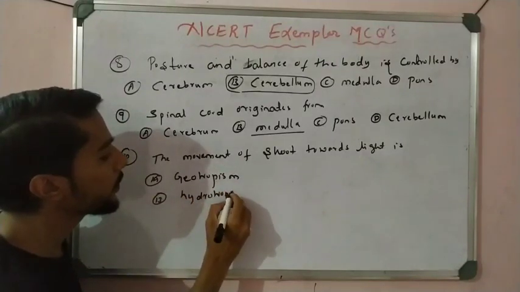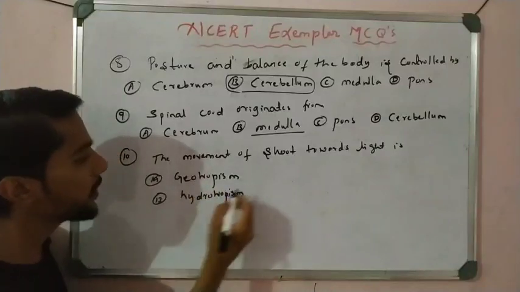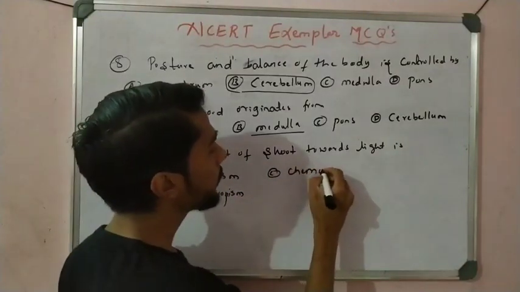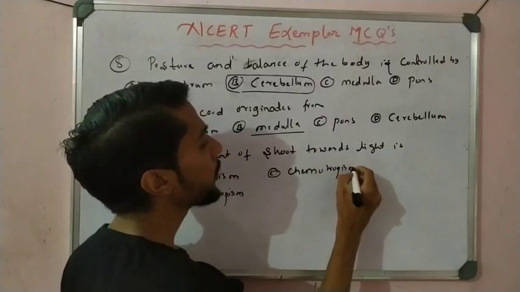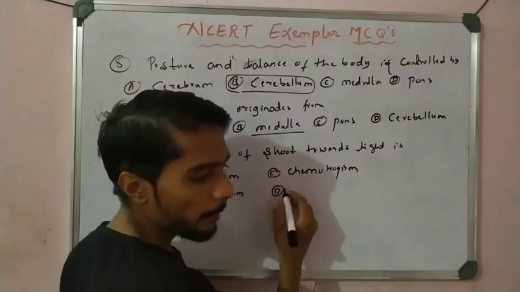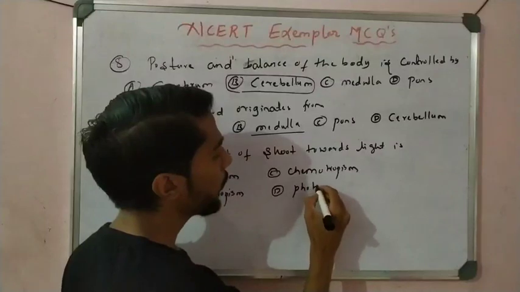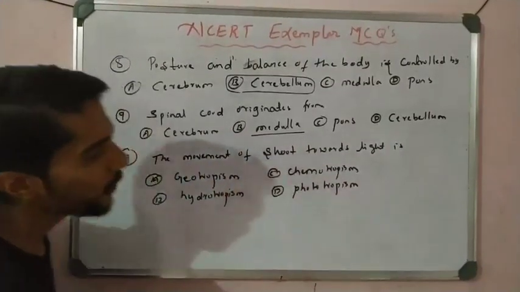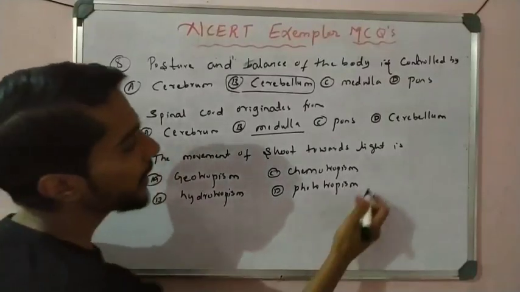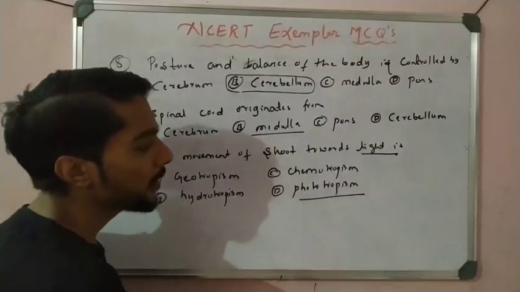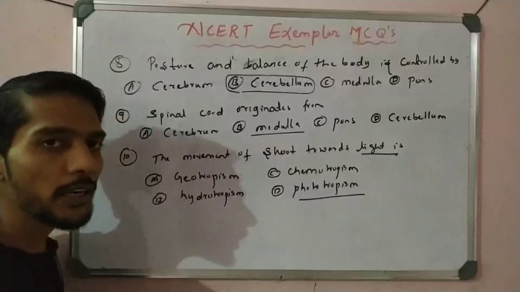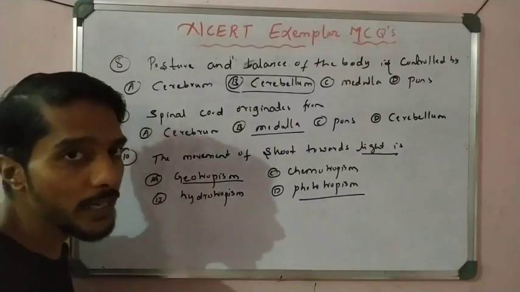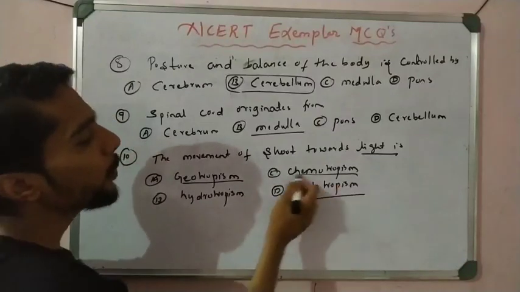Option B, hydrotropism. Option C, chemotropism. Option D, phototropism, right? Photo is nothing but light, right? We know that option D is correct. No need for more explanation here. Now we know what geotropism is, the root growing towards gravity. What is chemotropism?